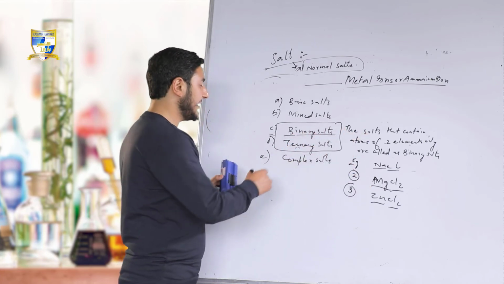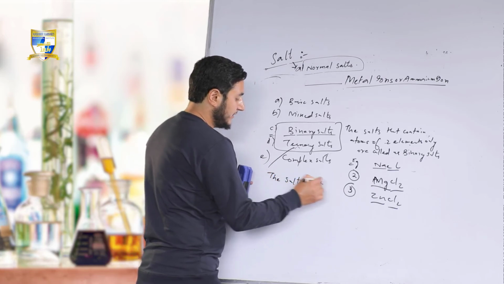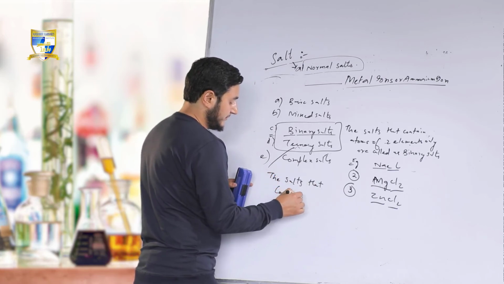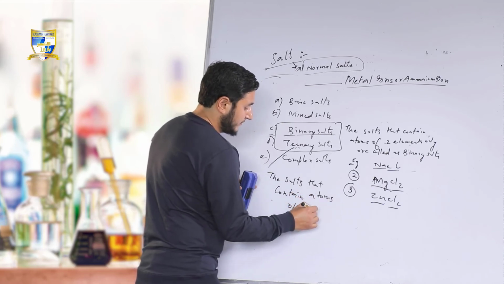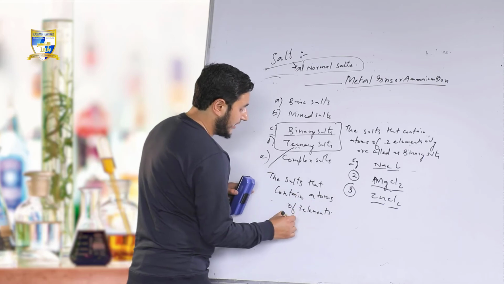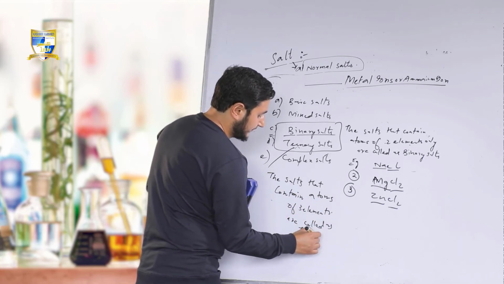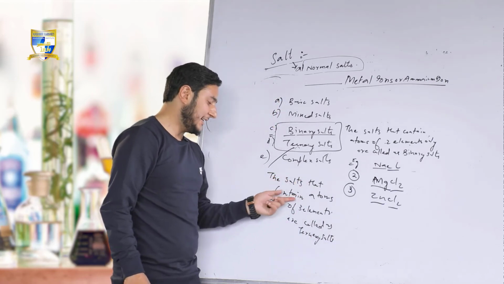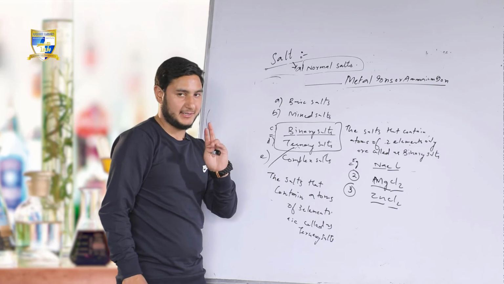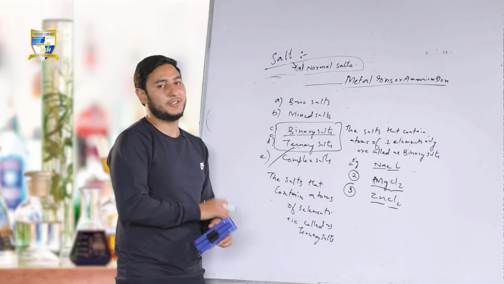In the same manner, the salts that contain atoms of three elements or more are called ternary salts. The salts that contain atoms of three elements are called ternary salts.